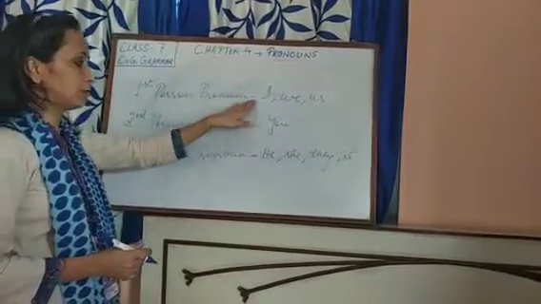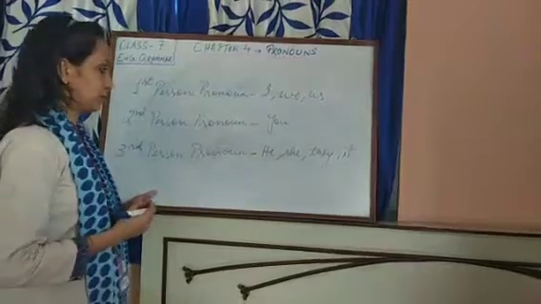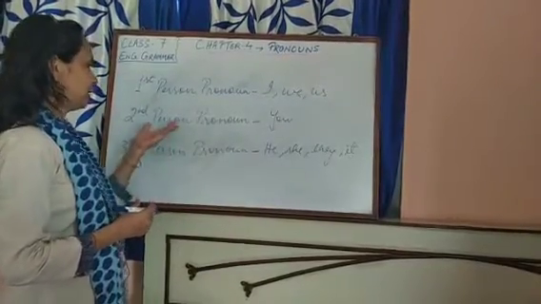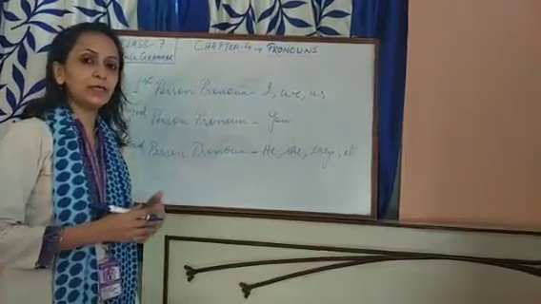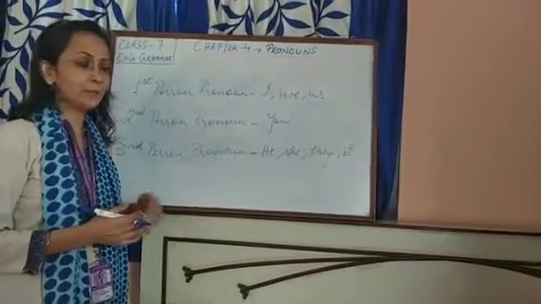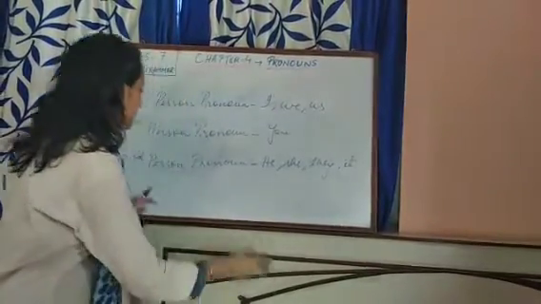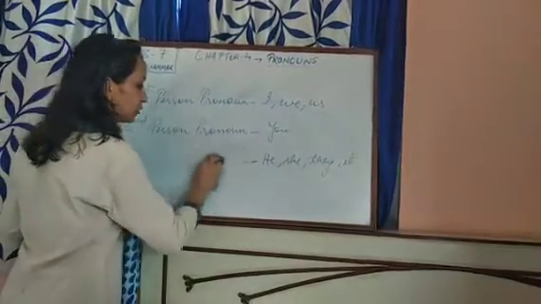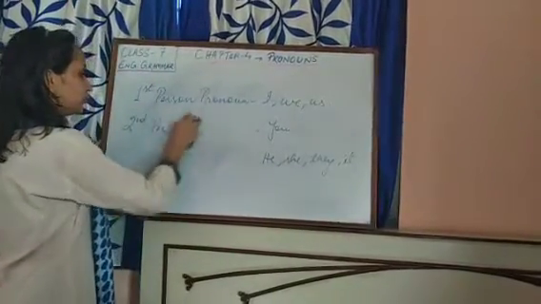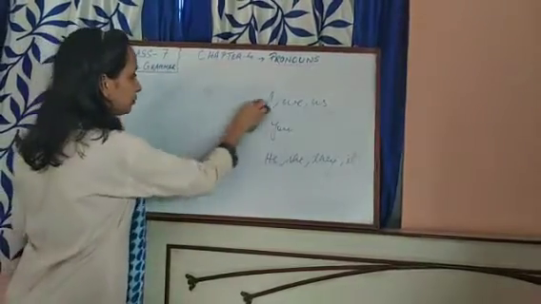First person pronoun is I, we, us. That is the ones who are speaking or saying something. Second person is the one to whom it is said, and third person is the one about whom it is said. Okay, so if you remember this, you will be able to understand the other rules connected with pronouns and other rules connected with the use of tenses. So this is an important thing for you to remember.